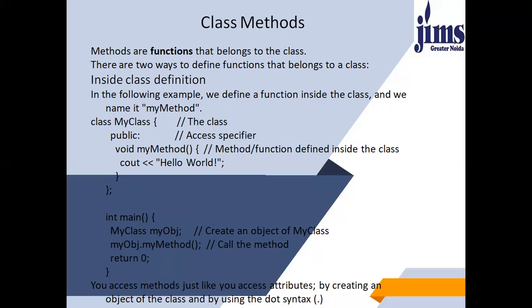So how will you call the function in C++? By using the object you have created just above this line, you use this object, then the dot operator, then you call the function which is there in your class. So my obj dot my method, this is how you call the method in C++. Since this method is a public method, you are able to call this function from main.